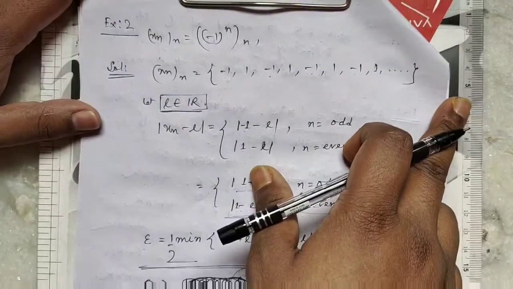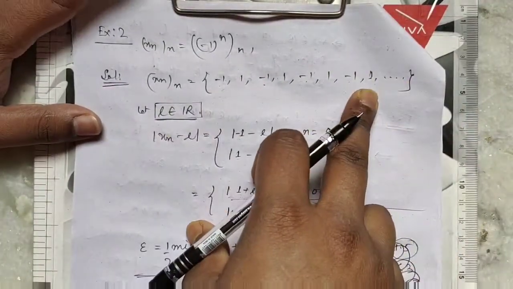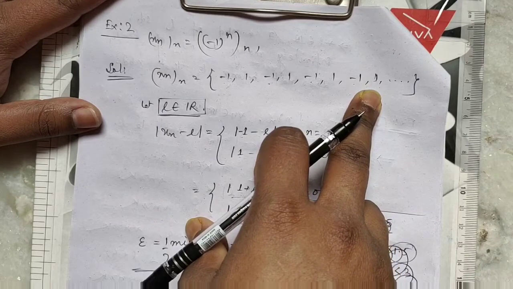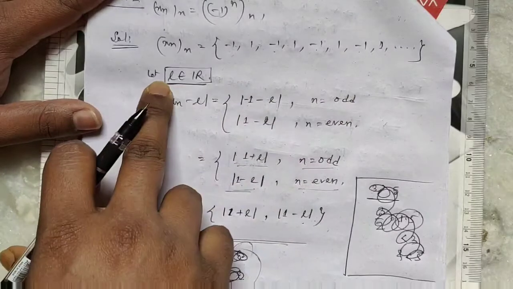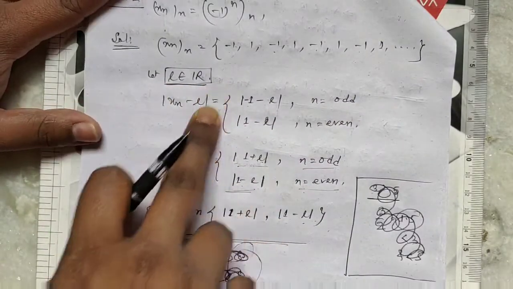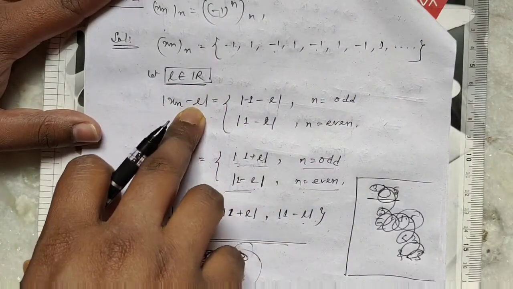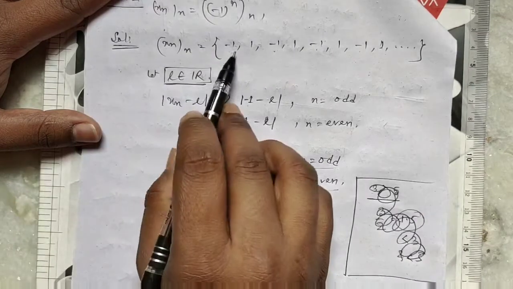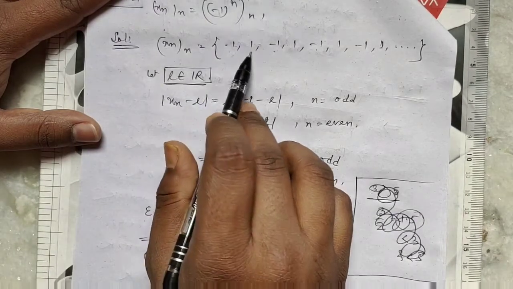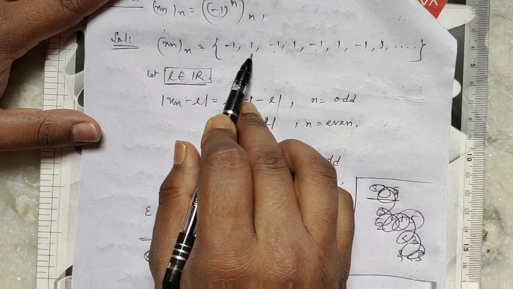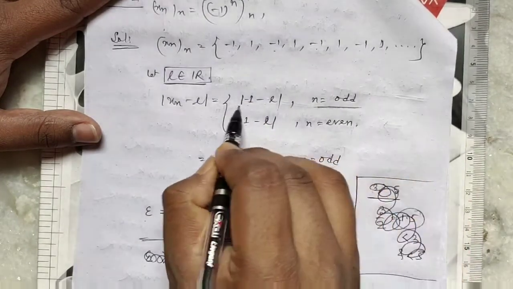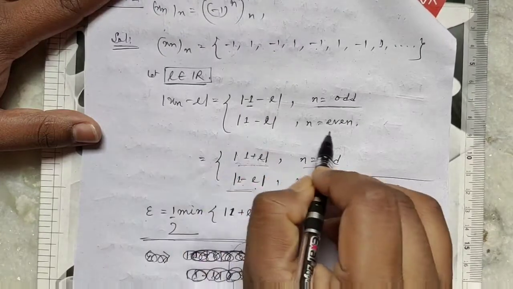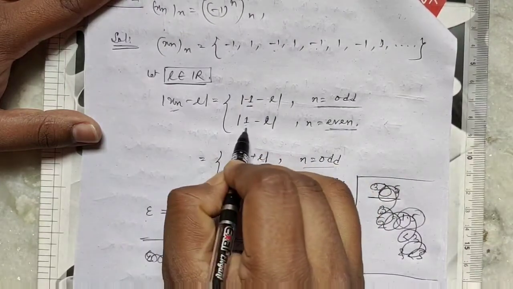We prove this is divergent, that is, we prove there is no real number L such that limit xn equals L. So we choose any real number L belonging to R. Then consider mod of xn minus L. For n odd, xn is minus 1, and for n even, xn is 1.